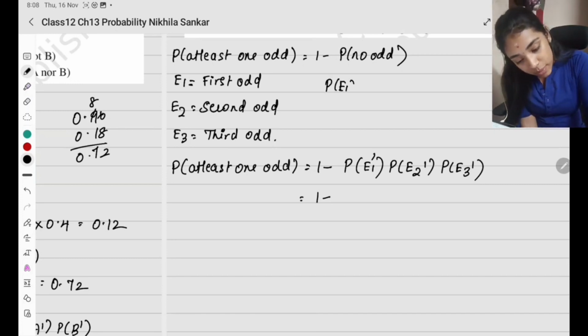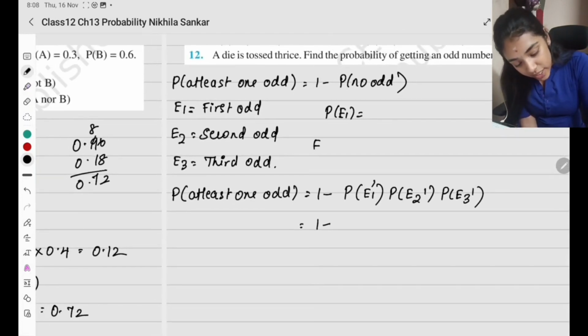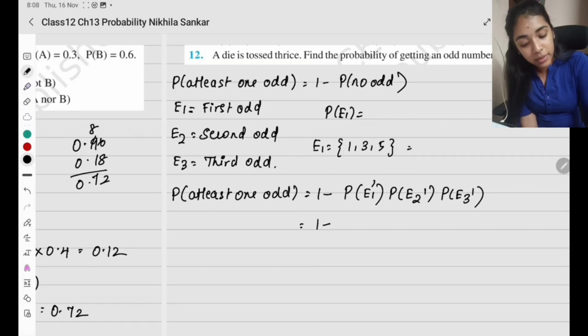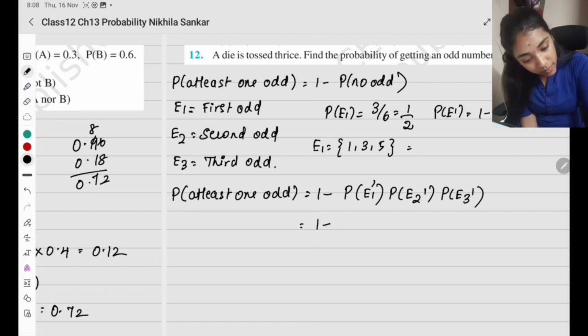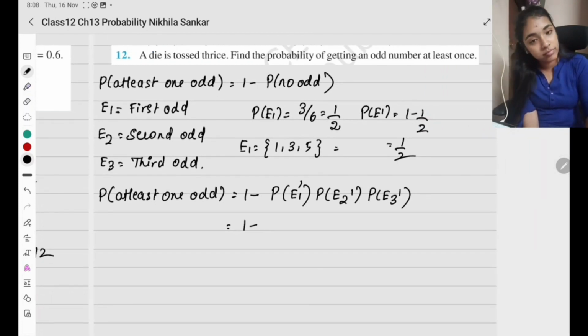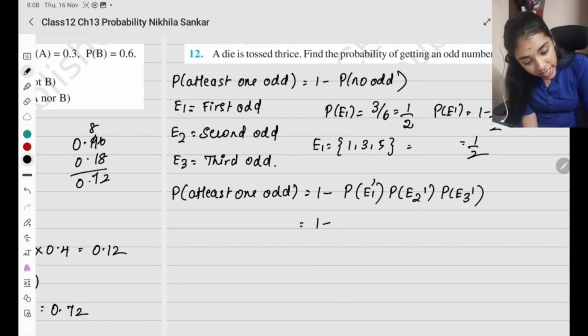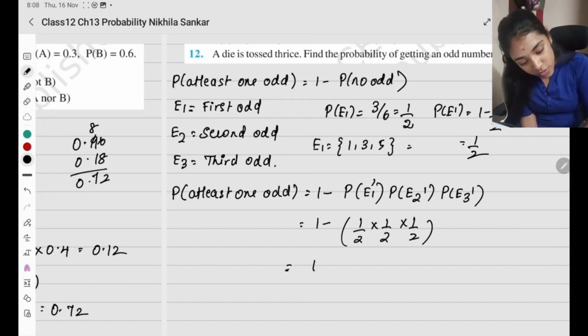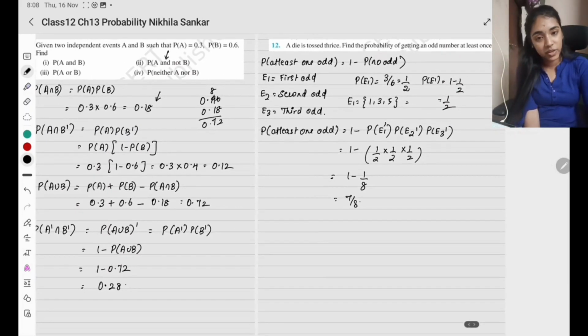First, what is the probability of E1? What are all the numbers in E1? I write it here. E1 is going to have odd numbers, so 1, 3 and 5. So probability of E1 is going to be 3 divided by 6, which is 1 by 2. Probability of E dash is 1 minus 1 by 2, which is again 1 by 2. Clear? So probability of E1 dash is the same as E2 dash and E3 dash. So this is going to be 1 by 2 times 1 by 2 times 1 by 2. So this is 1 minus 1 by 8, which is 7 divided by 8. This is the answer. Okay?